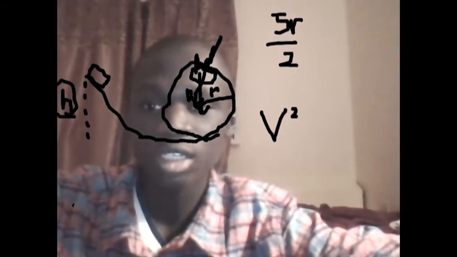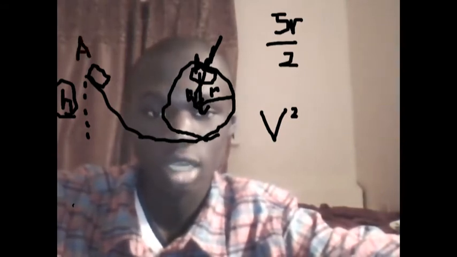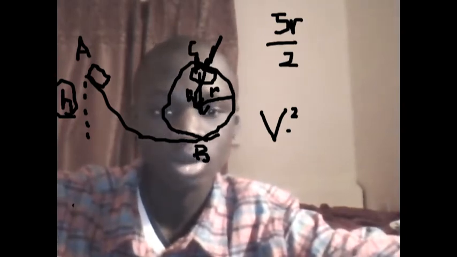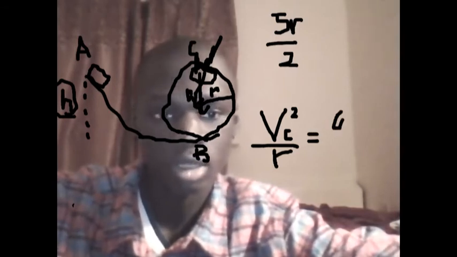Let's call this A, let's label this B, and let's label this C at that point. So the velocity at C, let's label it VC, over this radius must equal the acceleration due to gravity.